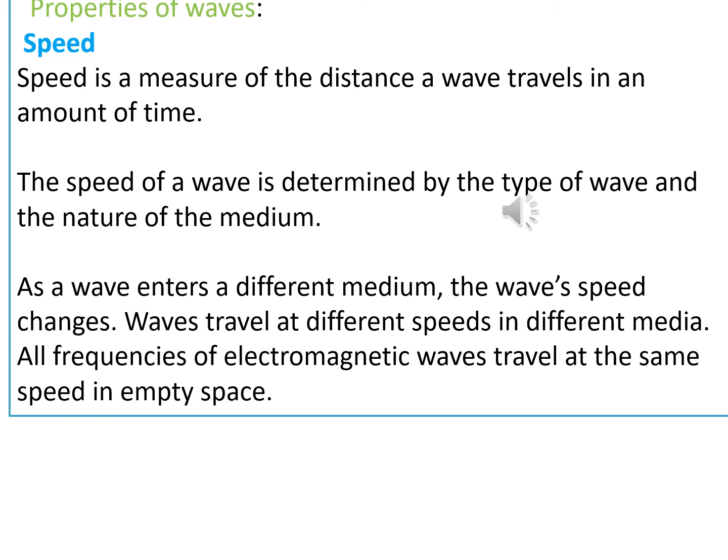As a wave enters a medium, the speed changes. This means that waves travel at different speeds because of different media. When the medium is different, maybe very calm, the speed of the wave changes. All frequencies of electromagnetic waves travel at the same speed in empty space. We shall see what electromagnetic waves are.